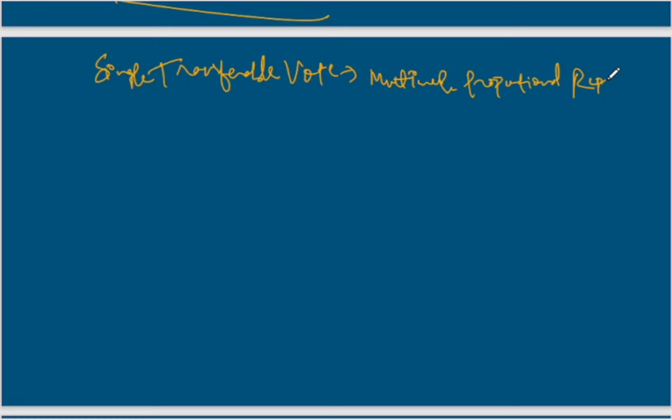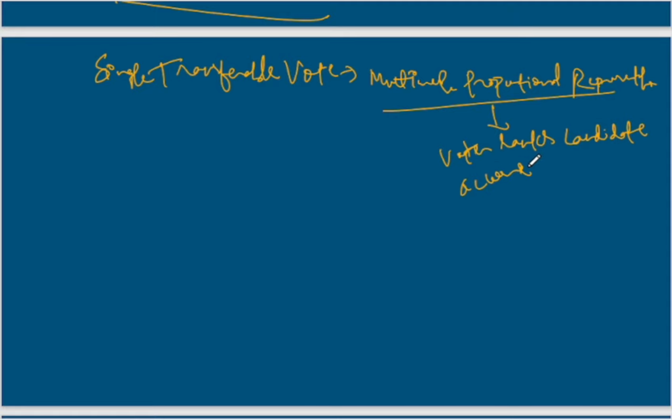And in this method, the voter ranks candidates according to his or her preference, right? And obviously the person who gets the maximum number of preferences gets nominated or elected to a certain post, right? So this is what it means.